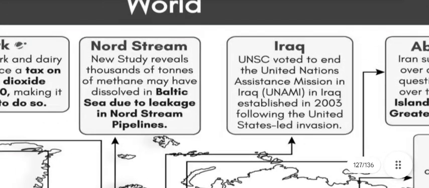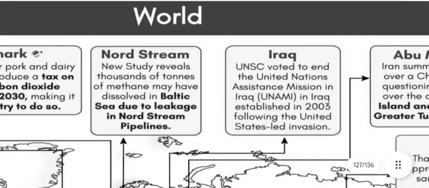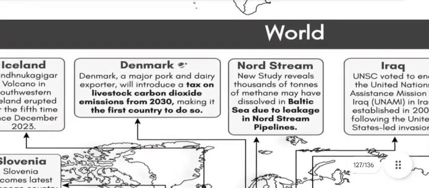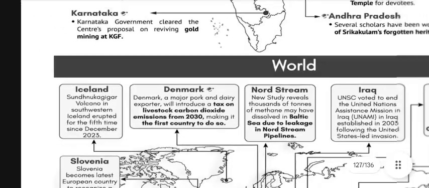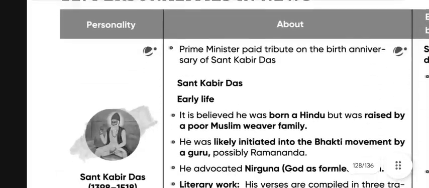Nord Stream: news today reveals thousands of tons of methane may have dissolved in the Baltic Sea due to the leakage in the Nord Stream pipelines. Denmark, a major pork and dairy exporter, will introduce a tax on livestock carbon dioxide emissions from 2030, making it the first country to do so. Next, we have personalities in the news.